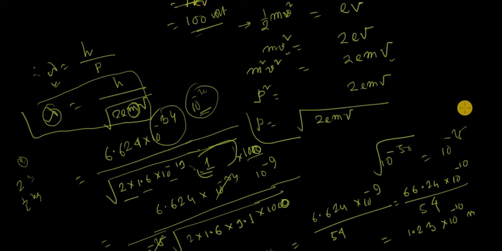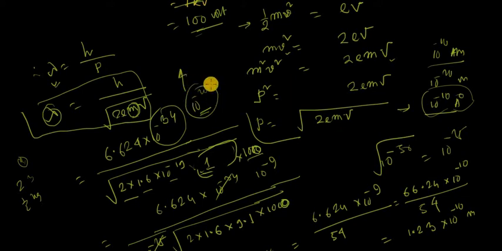That is of the order of 10 to the minus 20 meter. You know, 10 to the minus 10 meter is 1 angstrom, so 10 to the minus 20 meter means 10 to the minus 10 angstrom. This is very, very low. It cannot be observed by any kind of instrument, so this is impossible, and there is no physical significance of a wave having such a very small length.